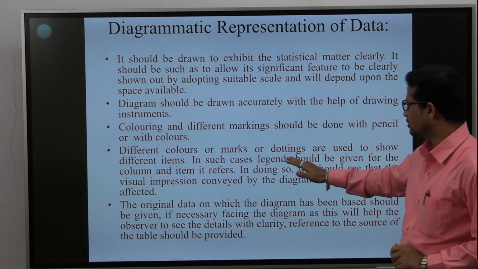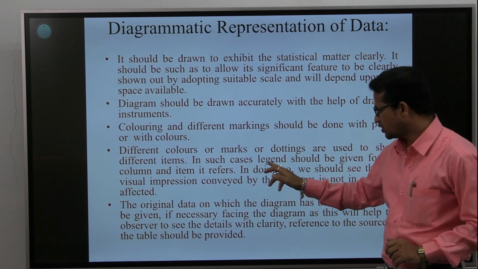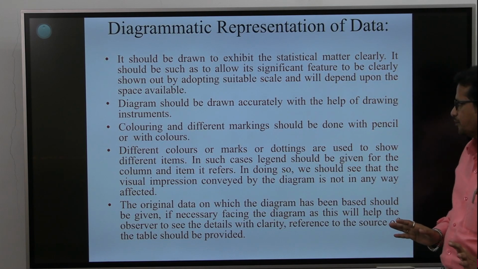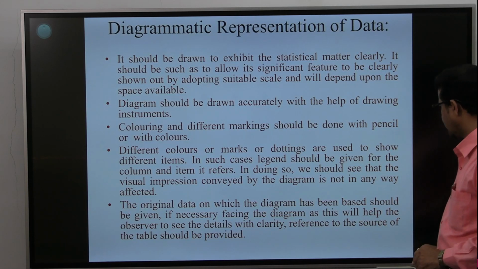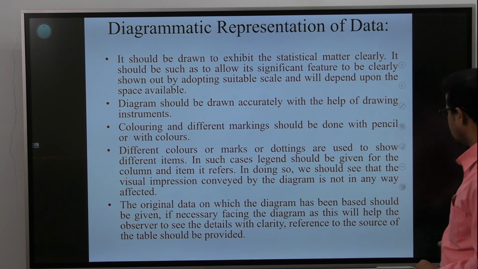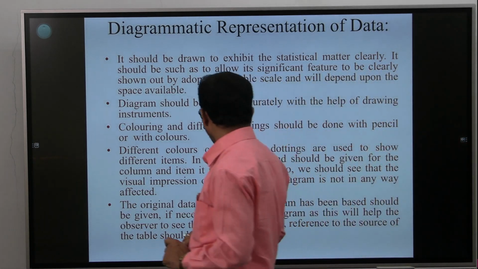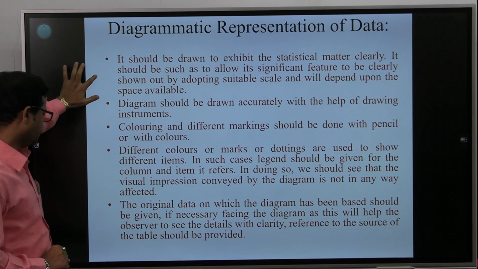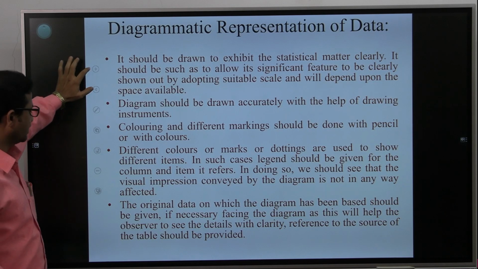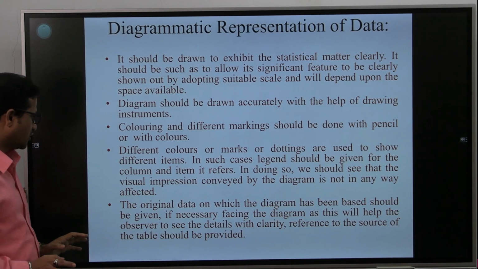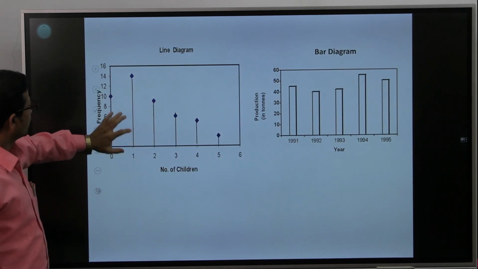Different colors or marks or dottings are used to show the different items. In such cases, a key should be given for the column and the item it refers to. In doing so, we should see that the visual impression conveyed by the diagram is not in any way affected. The original data on which the diagram has been based should be given, if necessary, facing the diagram, as this will help the observers to see the details, and a clear reference to the source of the table should be provided. This is the line diagram one can observe.